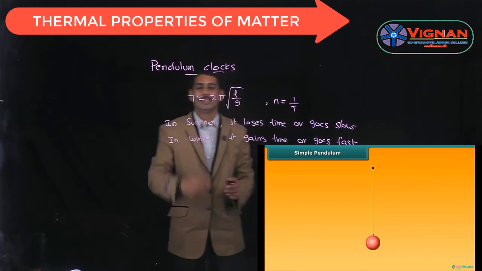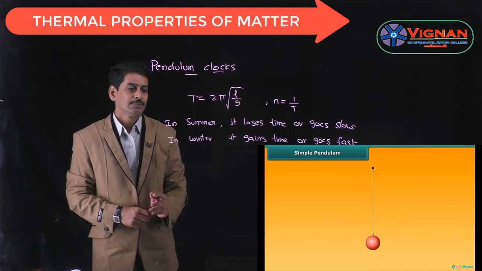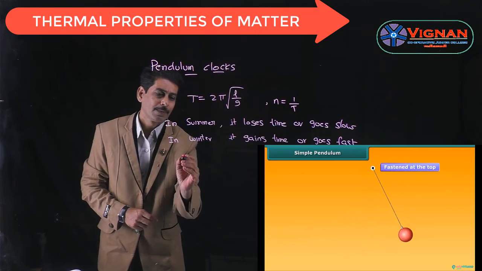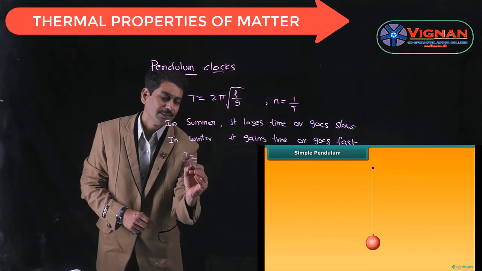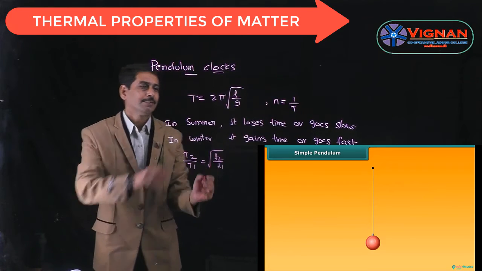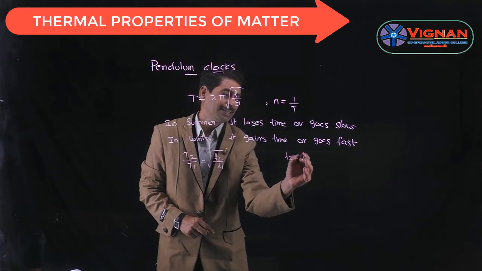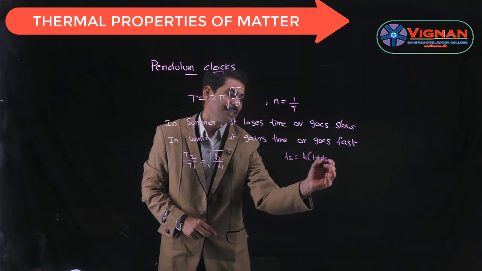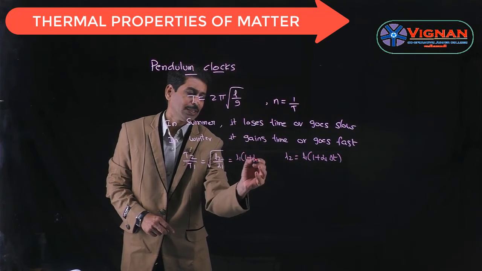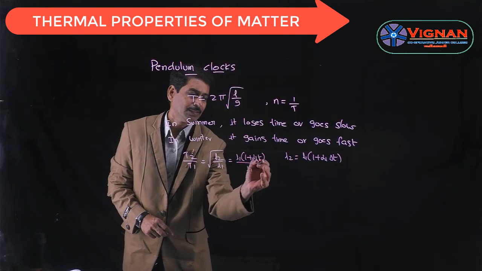And we can find the loss or gain of time per day. It is given by T2 by T1 is nothing but root of L2 by L1, because here g is a constant. So we know L2 is nothing but L1 into 1 plus alpha L into delta T. So then we get L1 into 1 plus alpha L into delta T, which is the change in temperature, divided by L1.